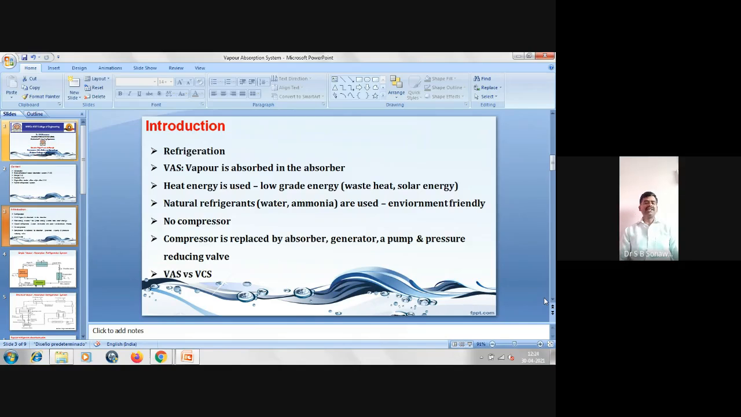Here, we are using heat energy, that is a low grade energy, either waste heat or solar energy for heating purpose. Natural refrigerants we are using in vapor absorption system, like water and ammonia, that are environment friendly. Here there is no compressor, so there is no noise and wear and tear. The compressor is replaced by absorber, generator, a pump, and the pressure reducing valve.